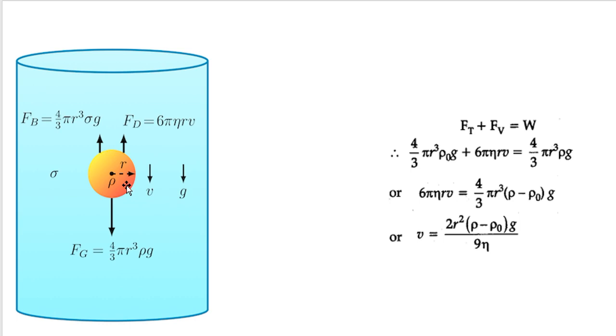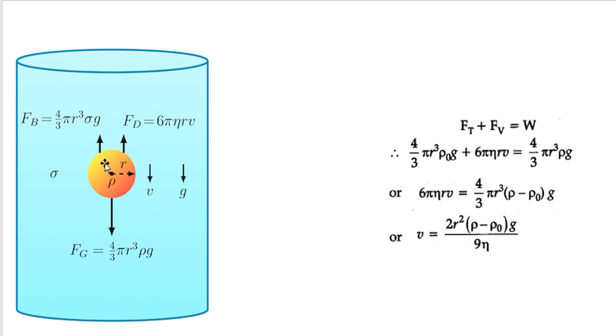The volume of water replaced by the ball is equal to 4 by 3 pi r cube, same volume. Sigma is the density of the liquid through which the ball falls. So when the volume is multiplied by sigma, that is the mass of water displaced by the ball. When the mass of water displaced by the ball is multiplied by g, this is equal to force, one kind of force, and we know this is upthrust.